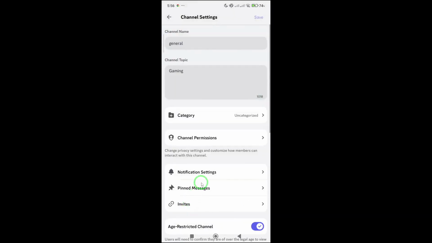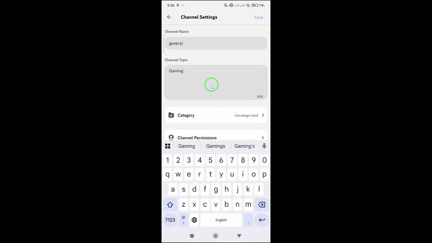From the menu that appears, tap on Edit Channel. This opens a channel's editing screen where you can adjust various details. Look for the channel topic field. It's usually labeled clearly and sits among other metadata like the channel name and permissions.